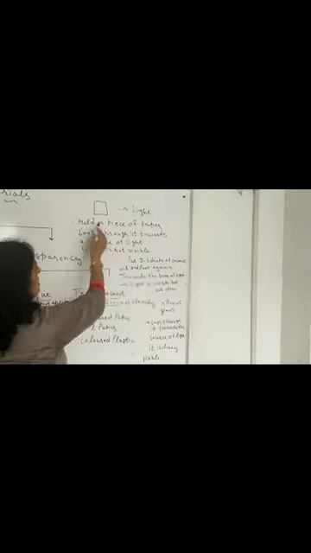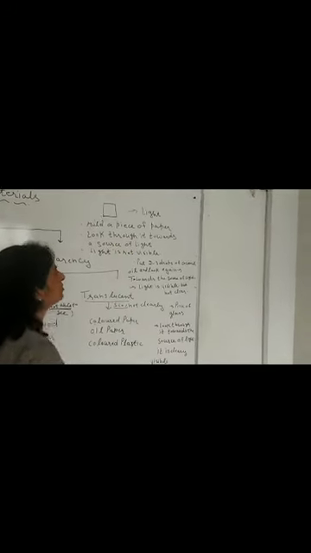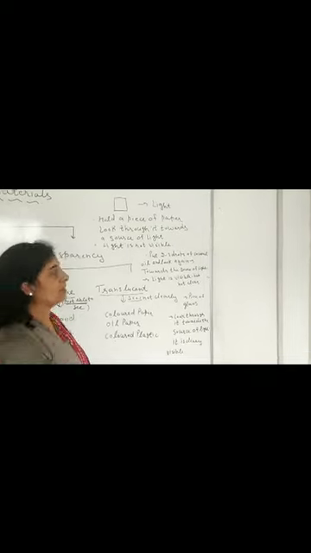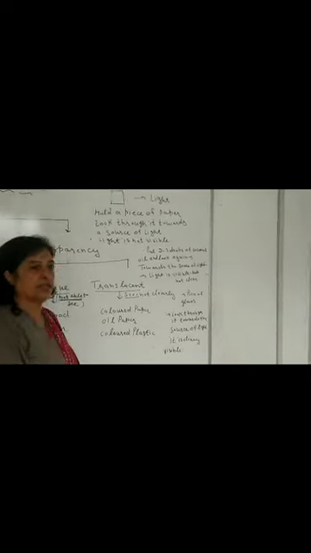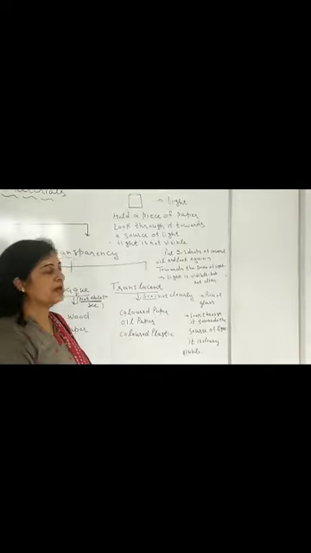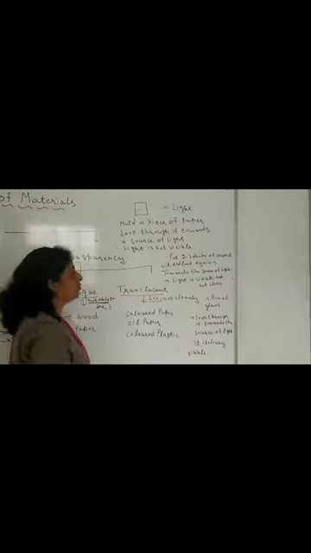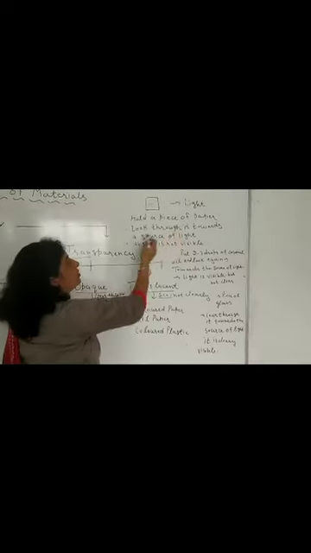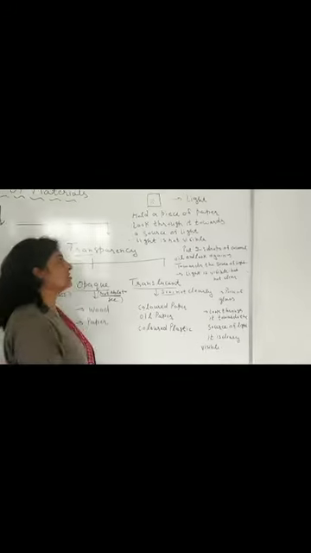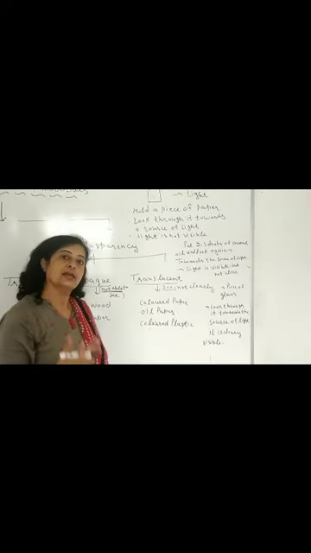First of all, take a piece of paper and hold it towards a source of light and look through it. What do you think? Are you able to see the light through the piece of paper? No. Now put 2 or 3 drops of coconut oil on it, and now look through this paper towards a source of light. You can see the light, but it is not clear.